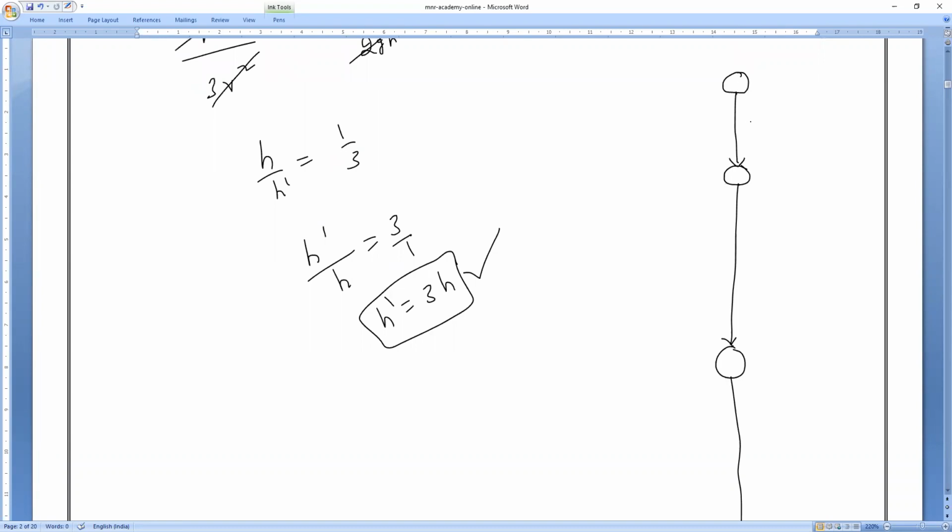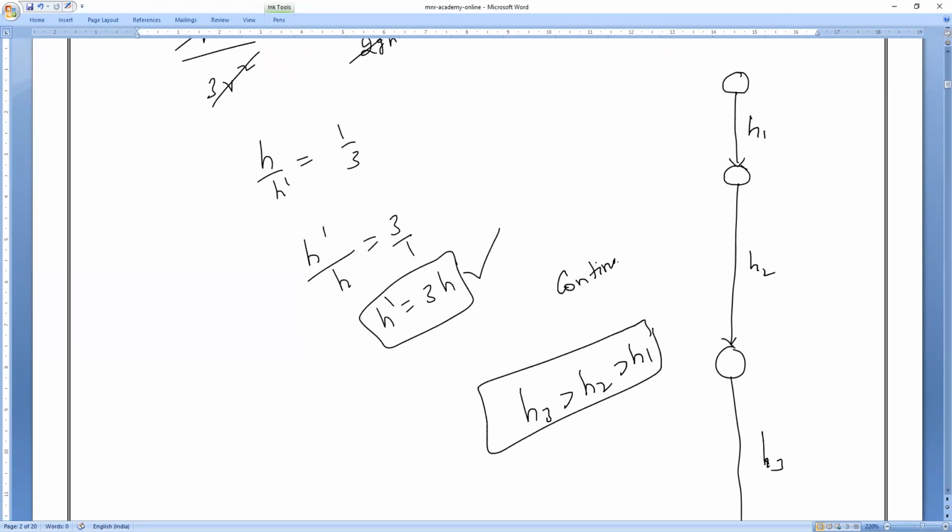So they are not equal. Here the distance covered is h1, let me take this as h2 and this as h3. So h3 is greater than h2, which is greater than h1, because it is continuous accelerated motion. Understand? If you remember that, you can solve anything. Okay? Clear?